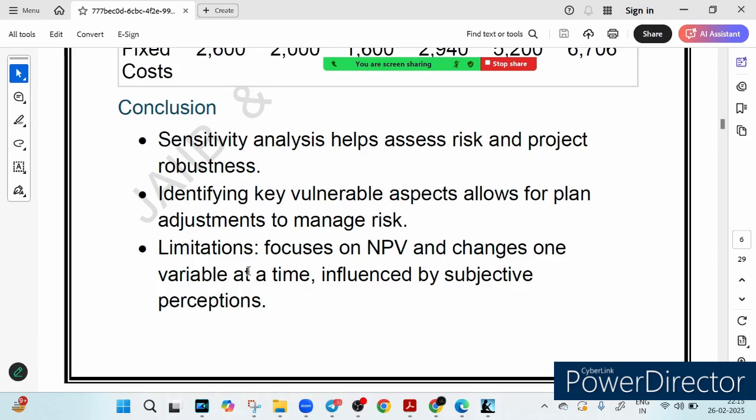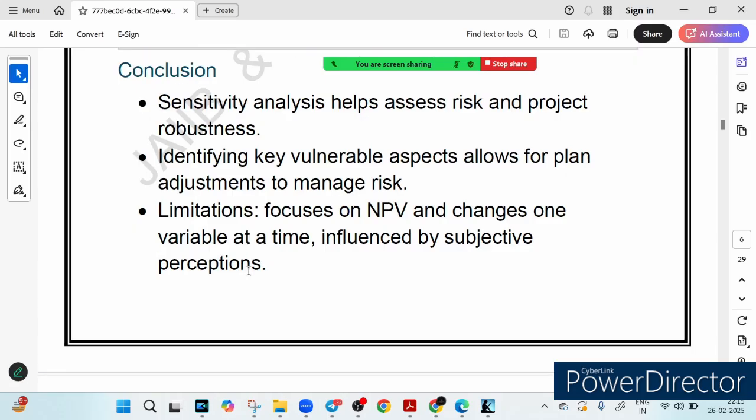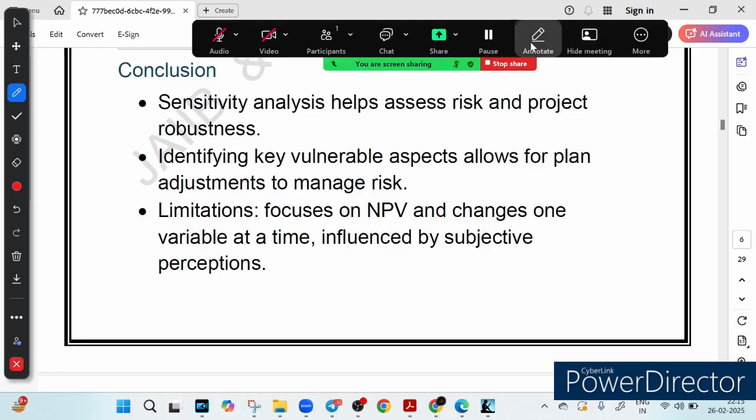For example, if we see that high investment cost is a major risk, we can look for cost cutting measures before investing, right? So this is the conclusion, but there are some limitations also. It means we can know which factor is affecting our profit the most, NPV the most, and our main focus should be that factor only, right? Because they are hugely affecting our NPV.